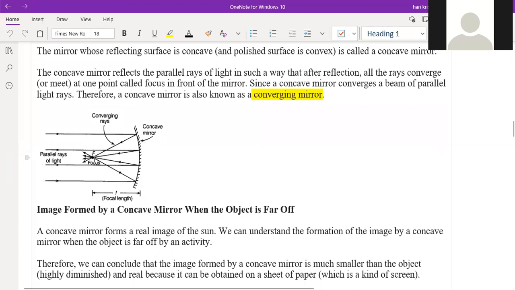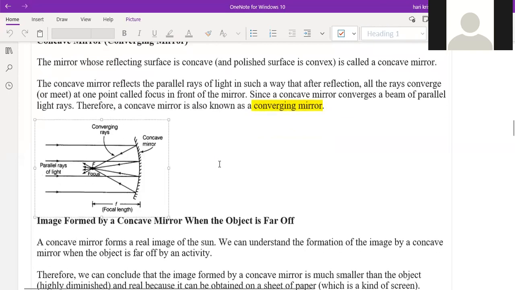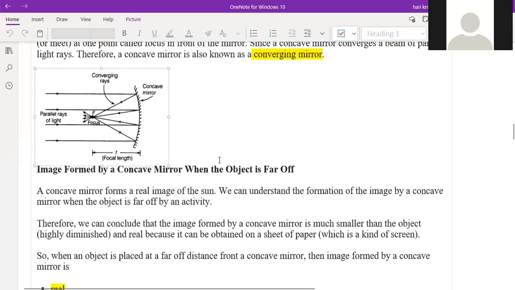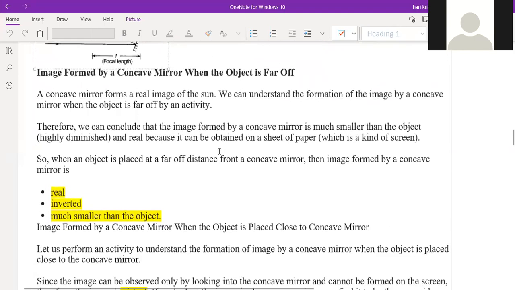So, all these are converging or diverging? Converging. Concave mirror is also called a converging mirror. Now, concave mirror forms images in two conditions. One, when the object is placed far away from the concave mirror. Second condition is when the object is placed near to the concave mirror.